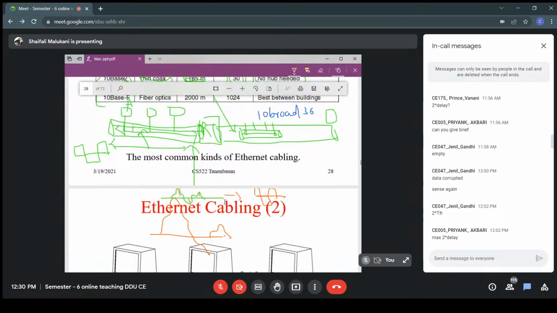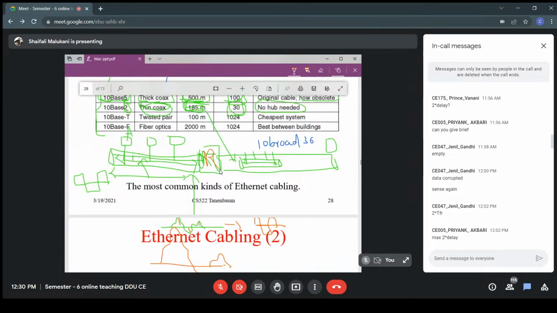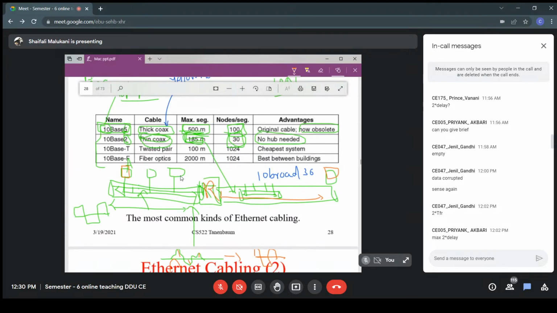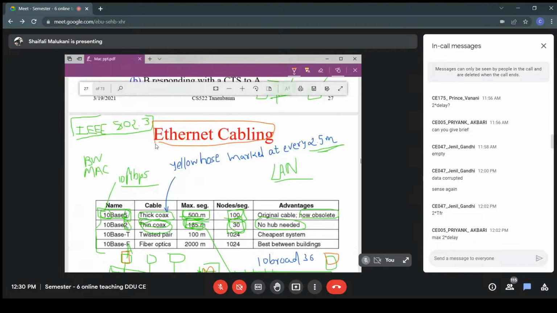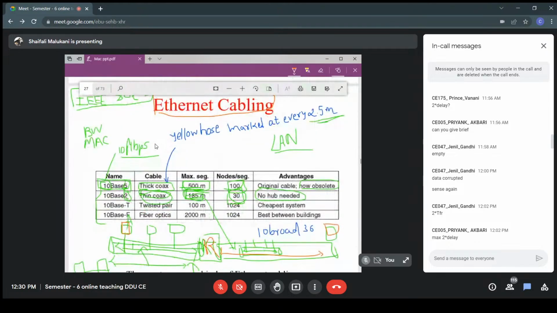So this is regenerating the pulses. The repeater is repeating the pulses. It is detecting and then regenerating. So it will regenerate the pulses. Again, it can go for a further 500 meters. So now I can connect two computers which are 1,000 meters away. But this standard limits the range even further, how many repeaters you can connect. You can connect at max 4 repeaters.